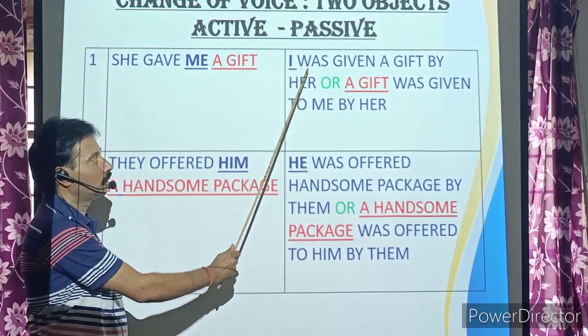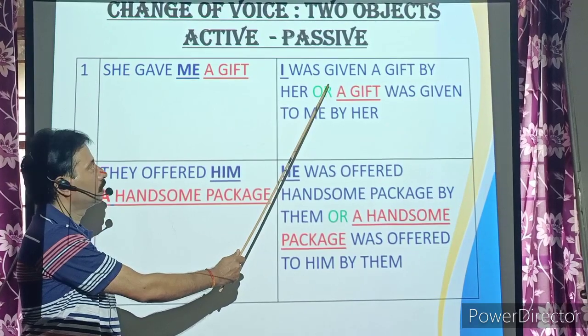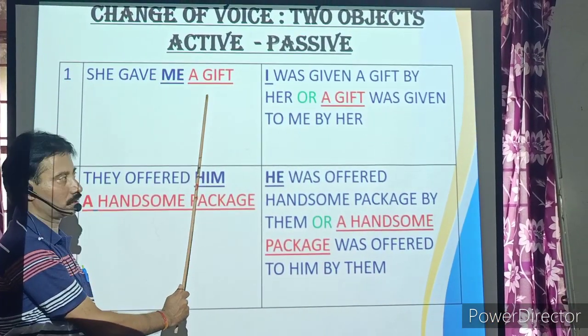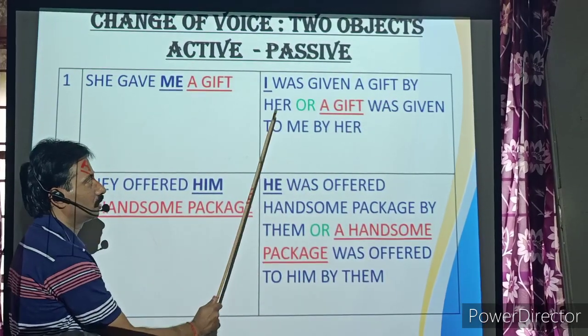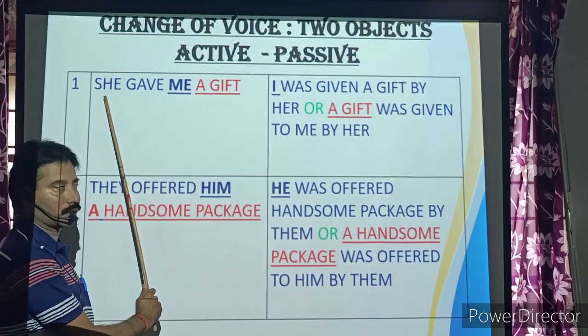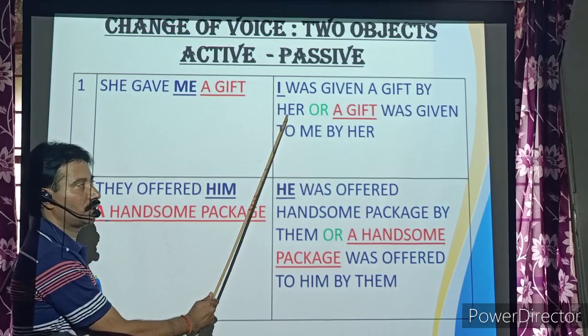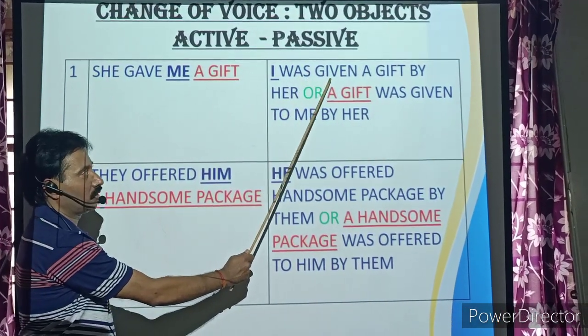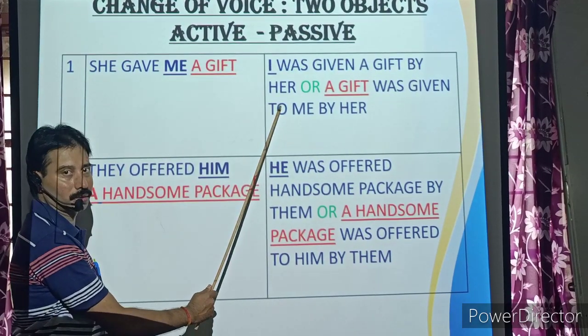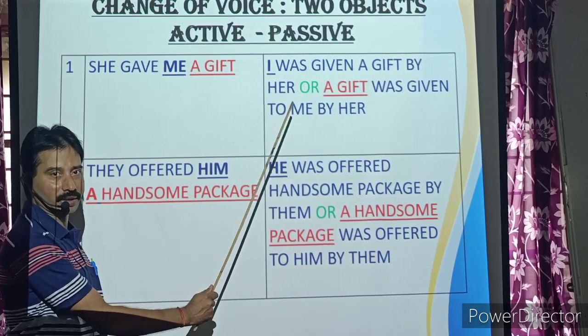I was given what? A gift, by her. By is the agent. She is the subject here, and we change she to her. So I repeat: I was given a gift by her.